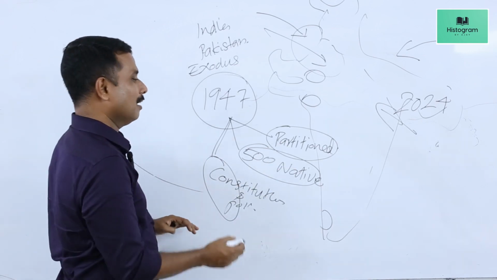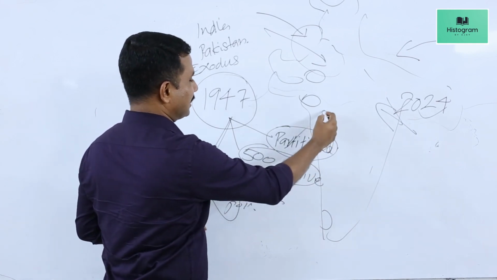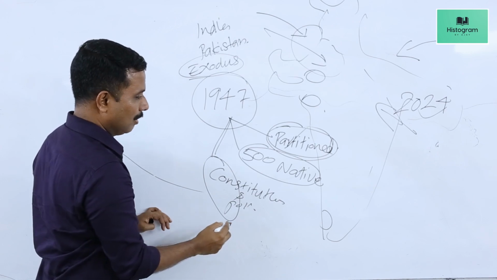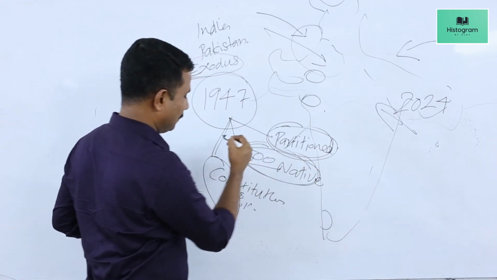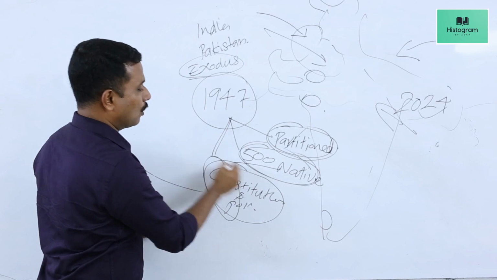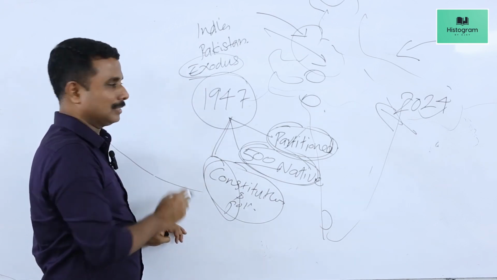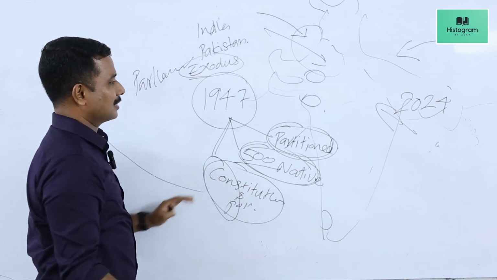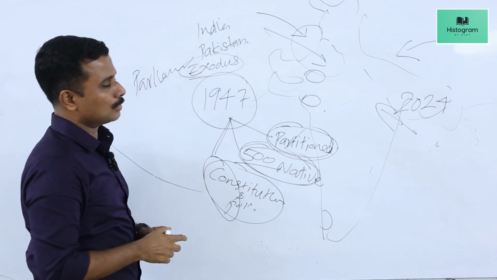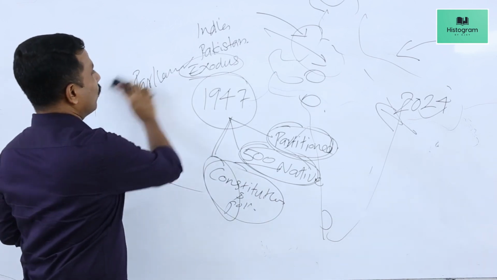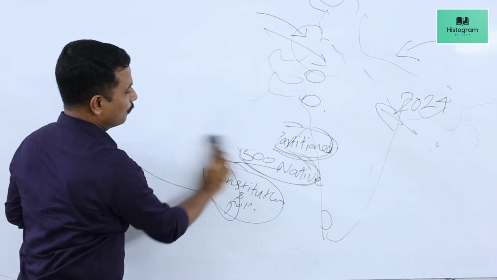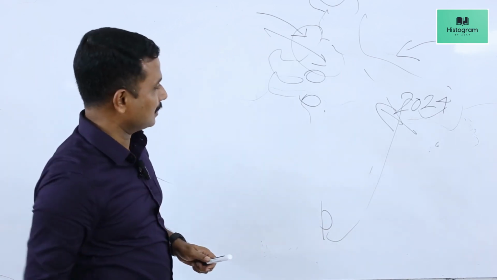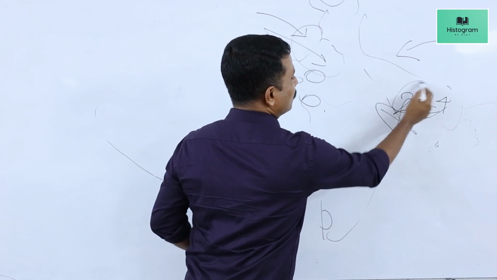The newborn nation emerged successful in all these aspects. We could meet the challenges of partition and mass exodus of people. We could integrate native states with India, and we drafted a constitution with the parliamentary form of government. Thus, soon after independence, the challenges faced by the nation could be overcome by the visionary leadership of the time, and we started our journey through independence from 1947 to 2024.